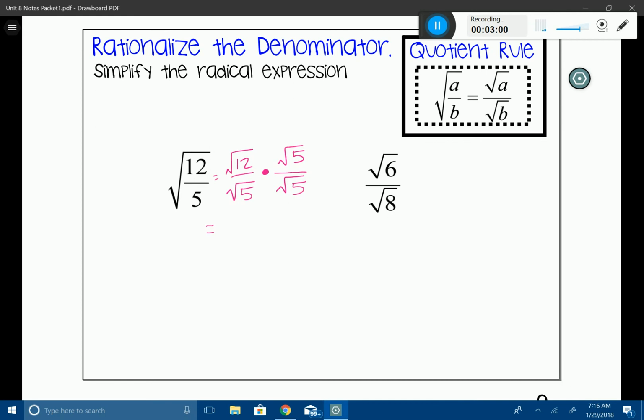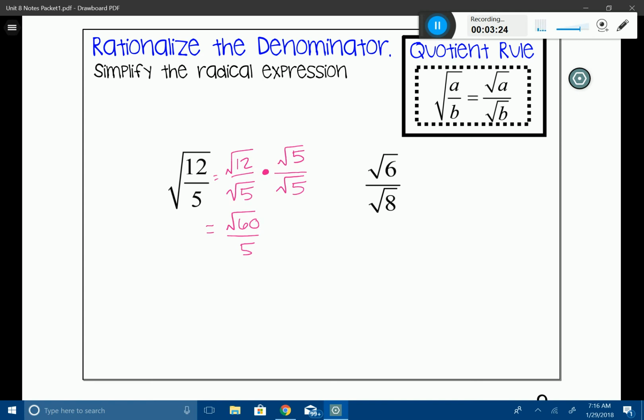All right, so in the numerator, if I remember the product rule from the last section, I can take root 12 and multiply it by root 5, and that will give me root 60. And in my denominator, root 5 times root 5 is actually going to just give me plain old 5.